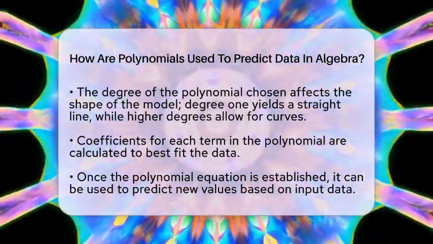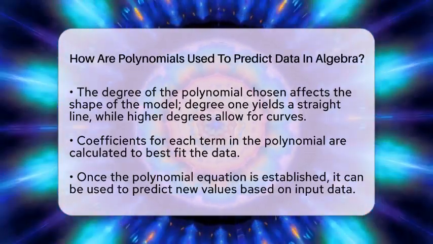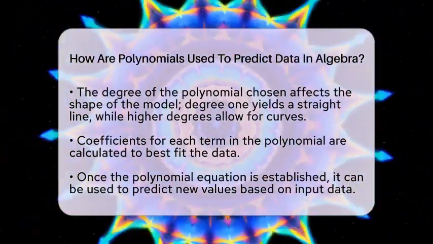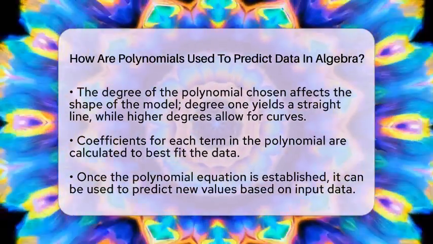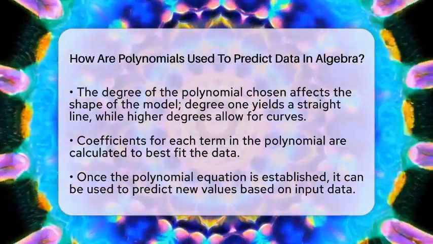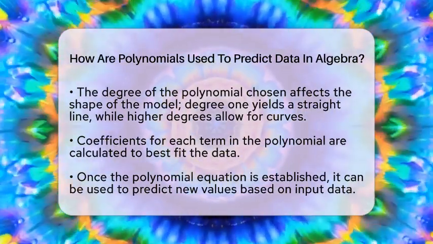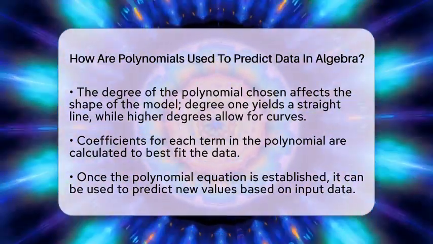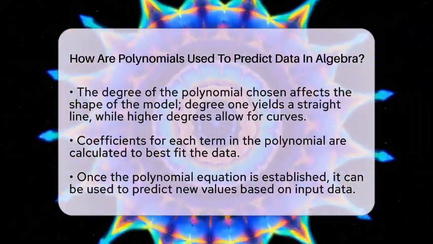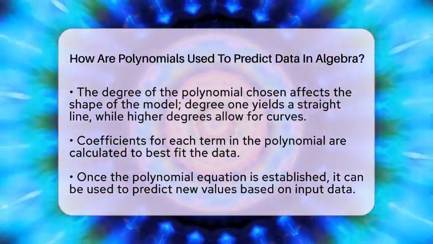Once we have our polynomial equation, we can use it to predict new values. For example, if we have a polynomial equation that predicts house prices based on size, we can input a new size and get an estimated price. This is particularly useful because it allows us to see patterns that a simple straight-line model might miss.